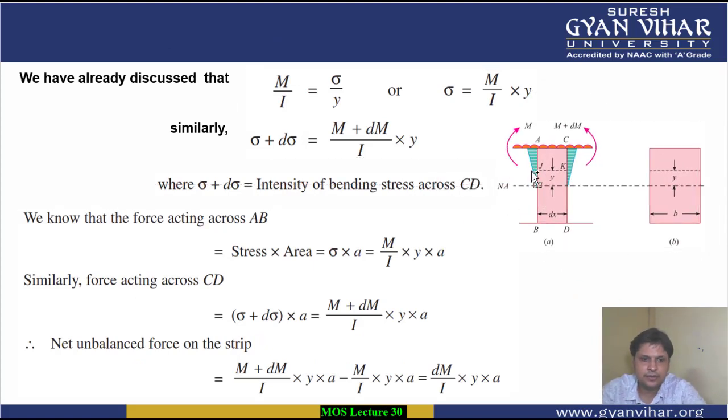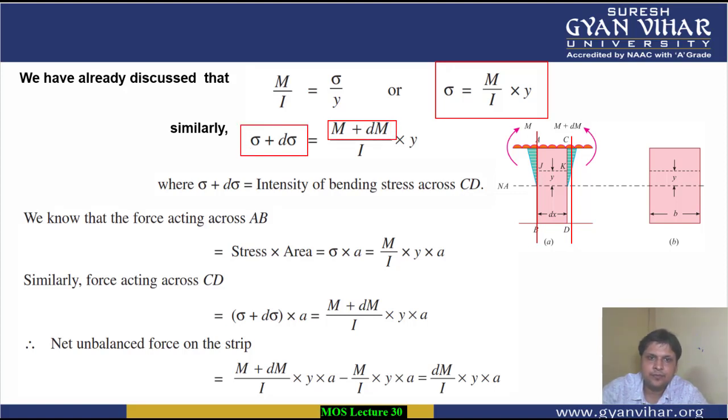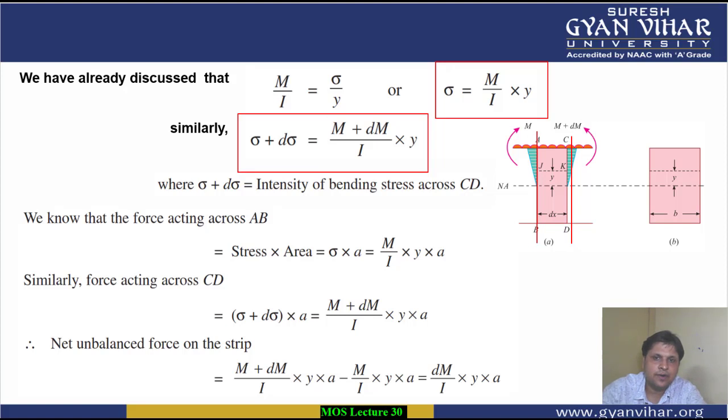As you can see, at position AB, sigma is equal to M y by I, and at position CD, since the value of bending moment is M plus dM and the value of stress is sigma plus d sigma, sigma plus d sigma can be written as M plus dM upon I into y, where sigma plus d sigma is the intensity at the section CD.